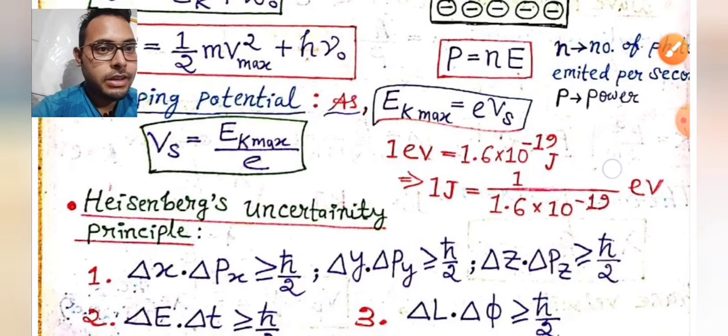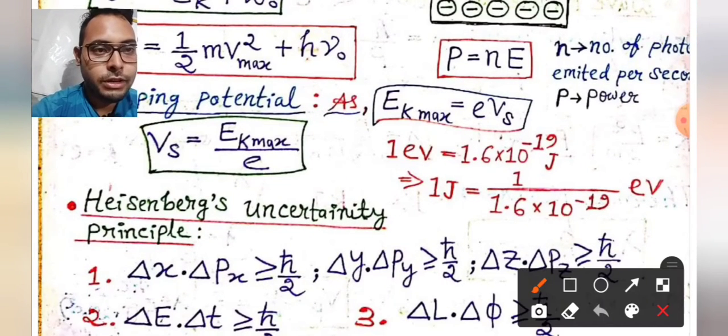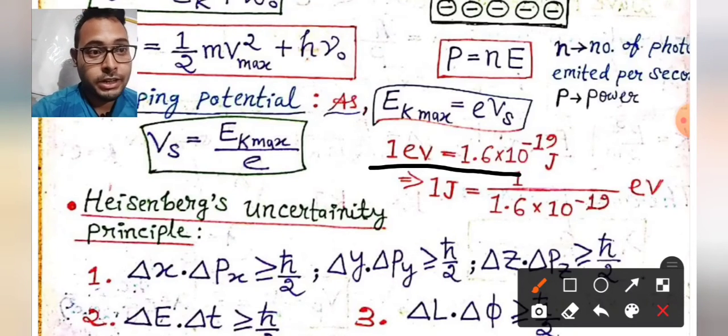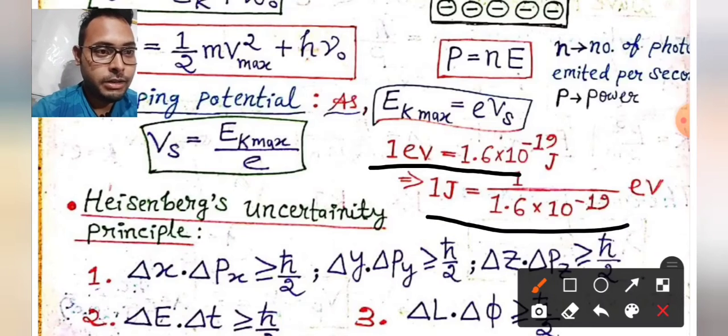Again, a very important relation: if you need to convert electron volt to joule, you multiply by 1.6 into 10 to the power minus 19, and if you need to convert joule into electron volt, you divide by 1.6 into 10 to the power minus 19, the charge of the electron.